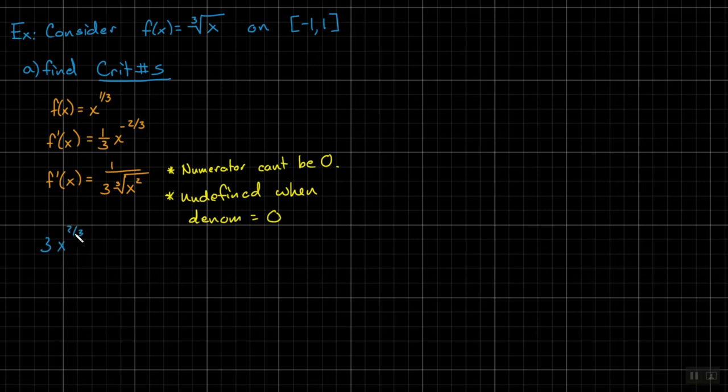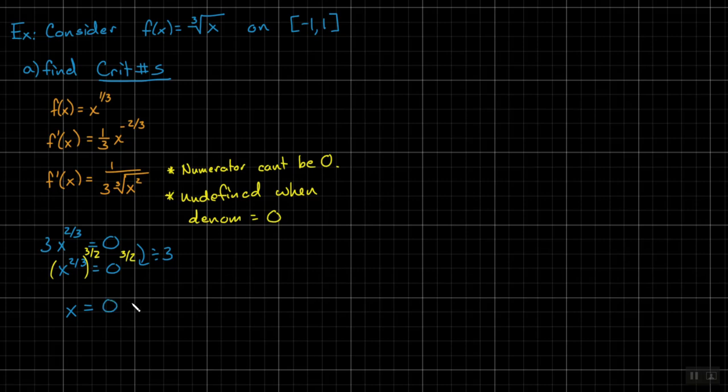I'm setting the denominator equal to 0 just to show that the math does work out nicely. Help me solve. What do you do? Divide by 3, so I get x to the 2/3 still equal to 0. Now what? I'm going to take each side to the power of 3/2. I then get x equals 0 to the 3/2, which is 0.